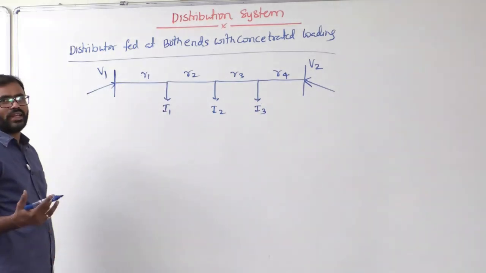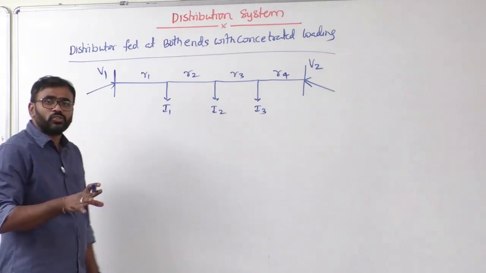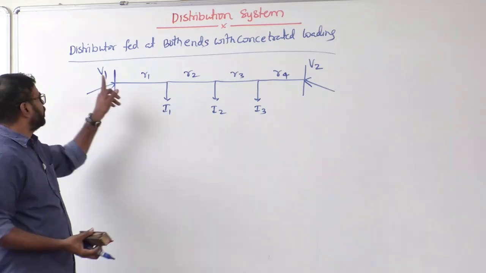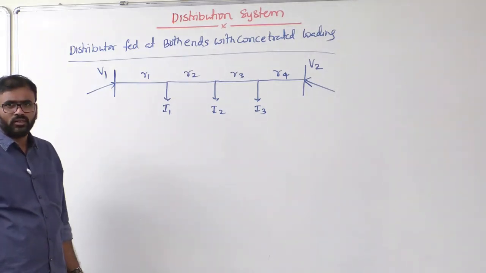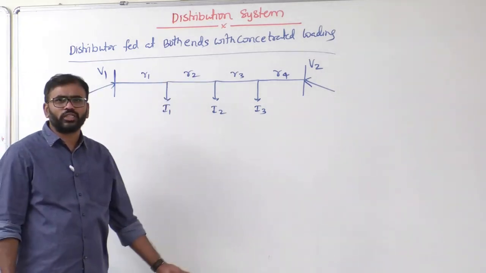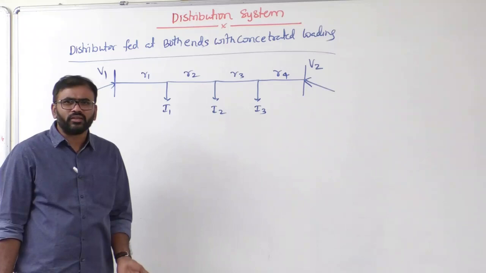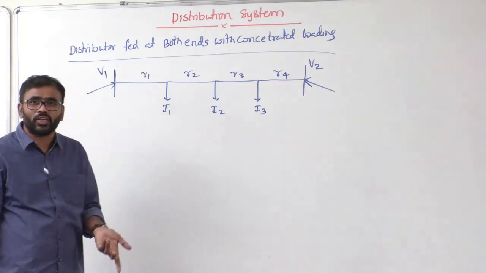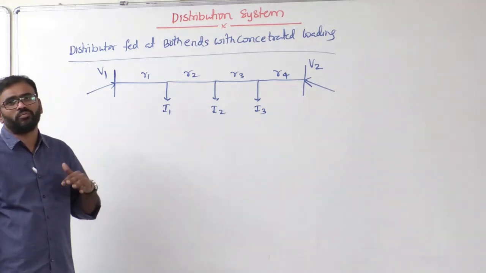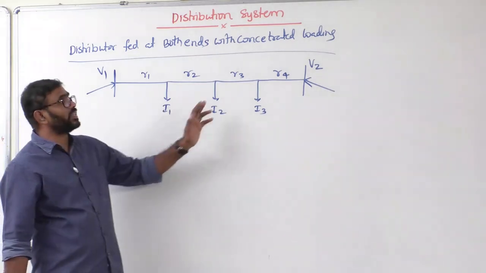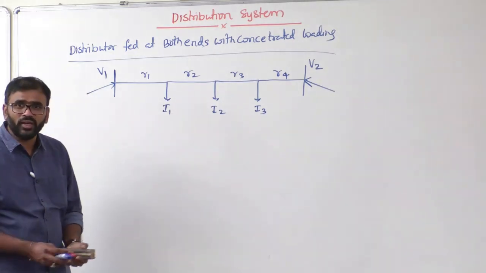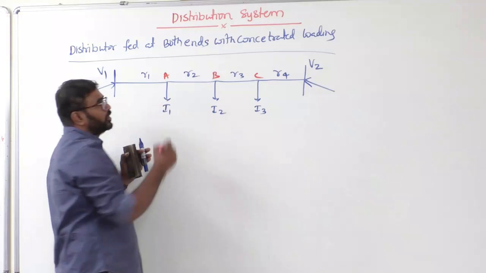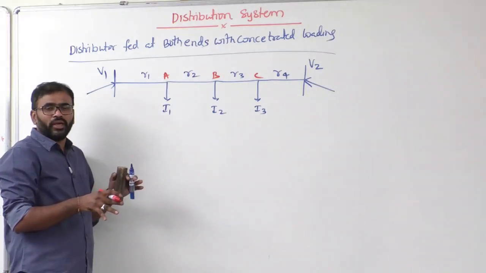Sir, here we need to calculate the voltage drop. But here we need to calculate the maximum voltage drop, not the total voltage drop. Total voltage drop means what? Direct answer, V1 minus V2. Correct or not? We will prove that V1 minus V2 is the total voltage drop. But that is not going to give any meaning. Okay, because you remember we discussed the distributor size is designed based on the voltage drop, but not the total voltage drop, maximum voltage drop. Okay, that means where we are getting the minimum voltage, that is really a question here. Okay, clear, sir? That means the minimum voltage along the distributor should be within the limits. Okay, within the limits means what?